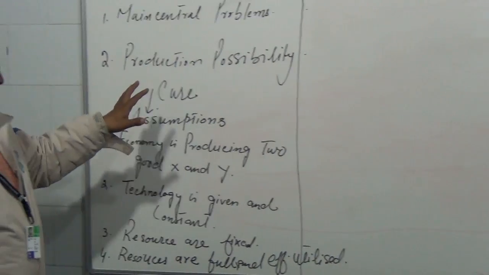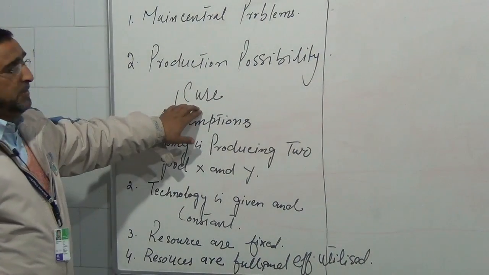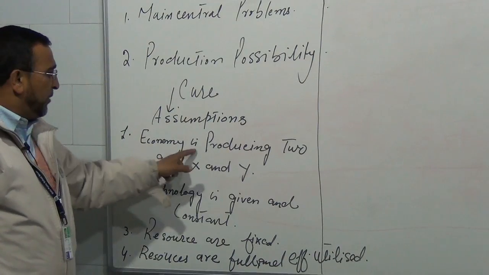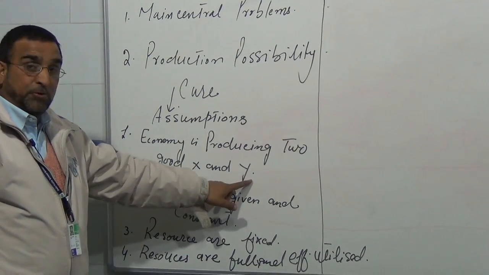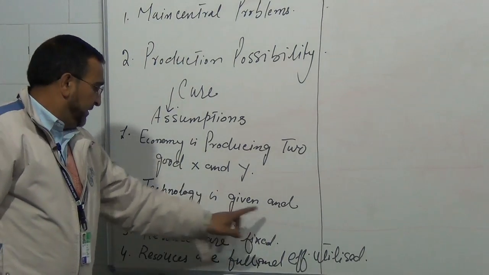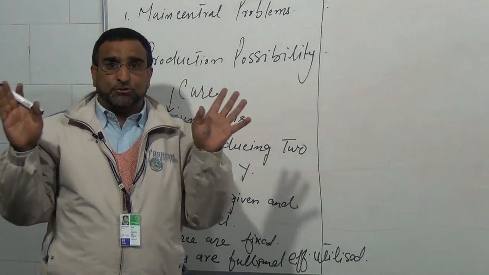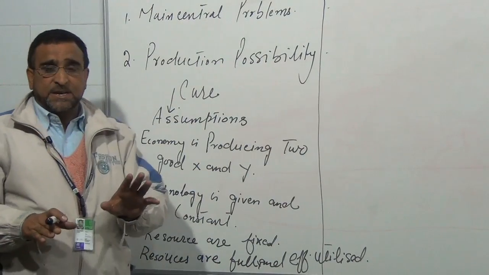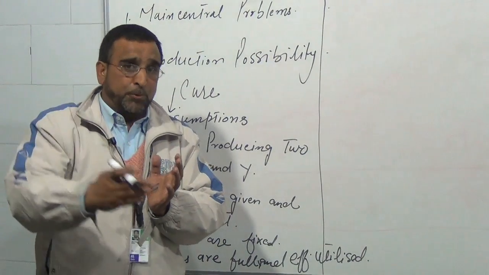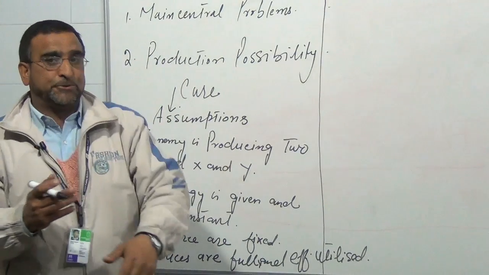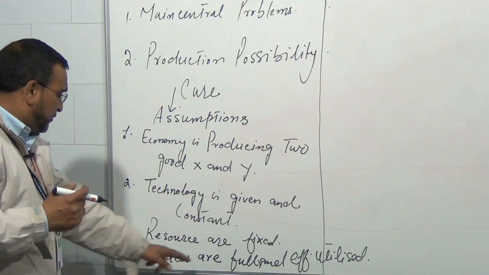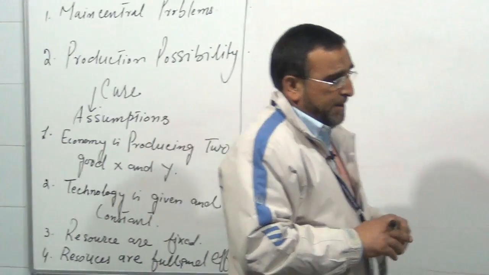So before showing you this production possibility curve on a diagram, let us assume that the economy is producing only two goods, good X and good Y. Technology is given and constant. That means we are not able to change the technology, whatever we have to produce is with the help of that. Resources are fixed. That simply means you are not able to create more and more resources. If you create more resources, you can produce more, and then there may be confusion. And lastly, resources are fully employed, which means all the resources are fully employed.